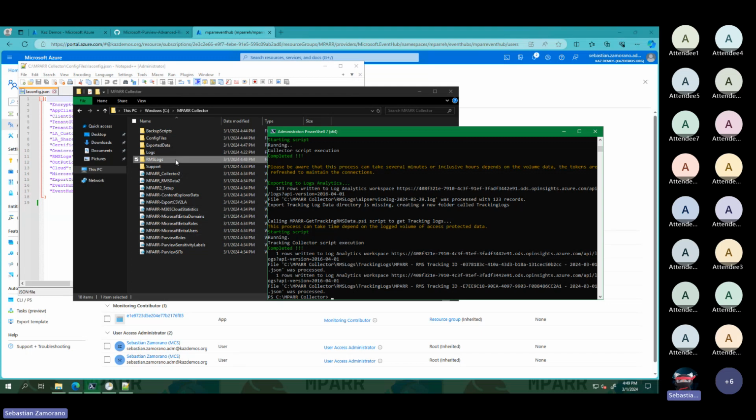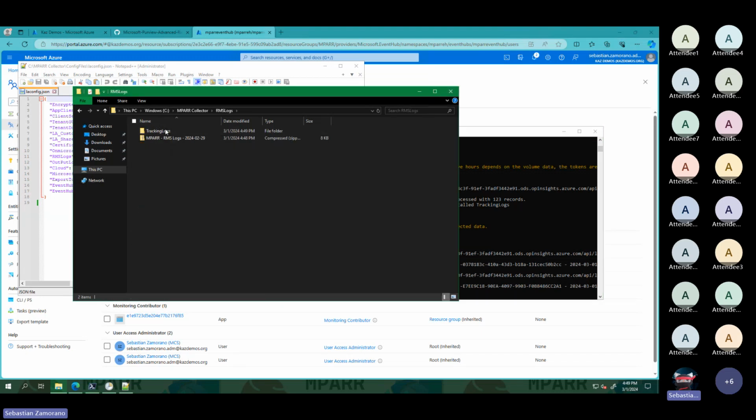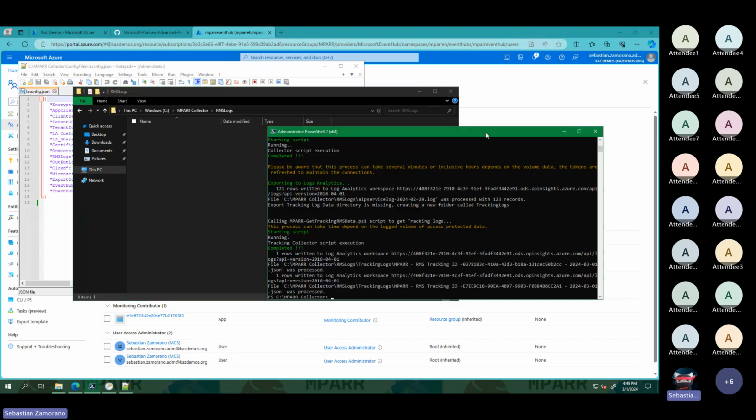Now, let me force it to send to Event Hub. I want to show what happens. If the data was downloaded previously, the script will not download this information again. For that reason, I am deleting the files. But again, I can use the options to export to JSON file, or Event Hub, or CSV.